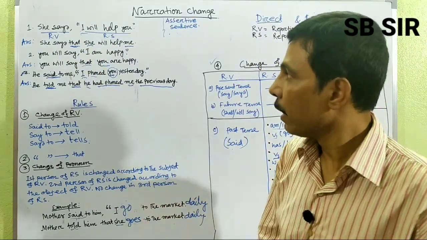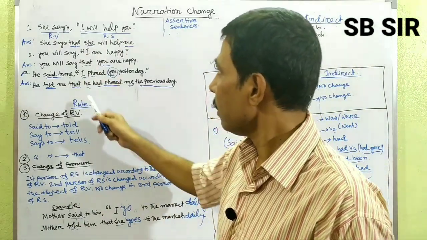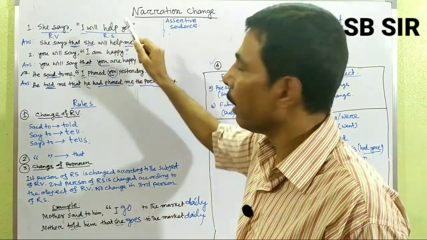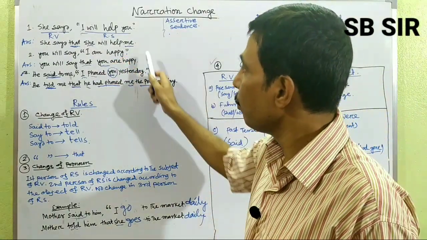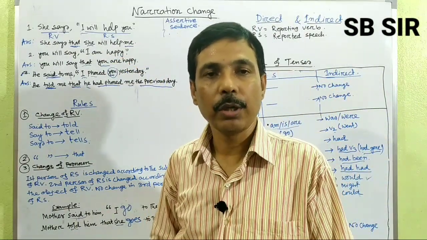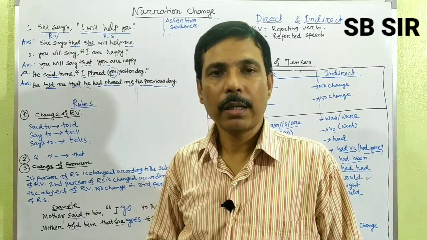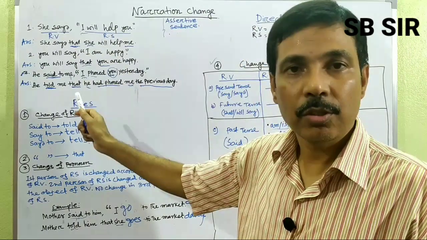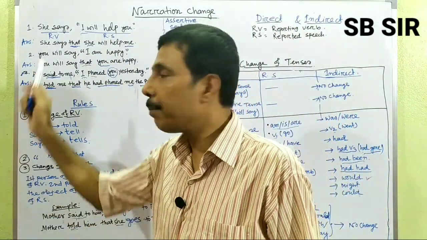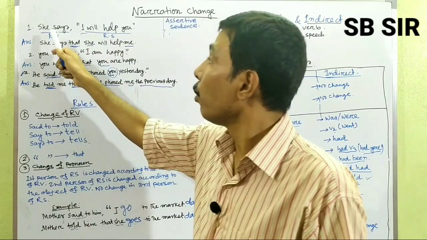There are rules. If you find first person within the inverted comma, that means in reported speech, that is I, we, my, mine, our, all these, this first person must change according to the subject of the reporting verb.